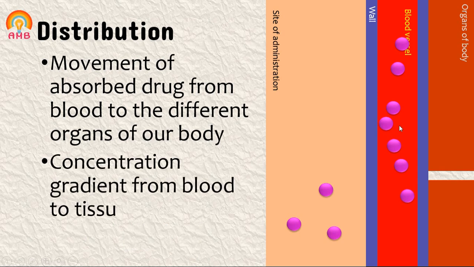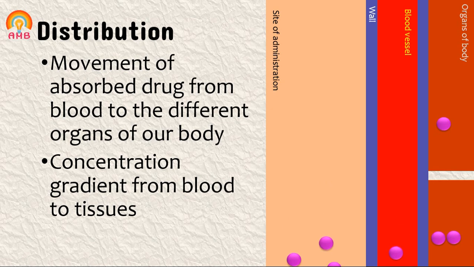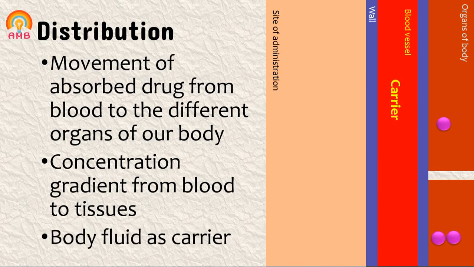Initially, the tissue has no drug, but drug is present in blood. Thus, concentration gradient is in the direction of plasma to tissue. Body fluid acts as a solvent or carrier for distribution of these drugs. In blood, drug either dissolves in the serum or gets bound to the plasma constituents or blood constituents like albumin, globulin, erythrocytes, etc., and gets distributed all over the body.